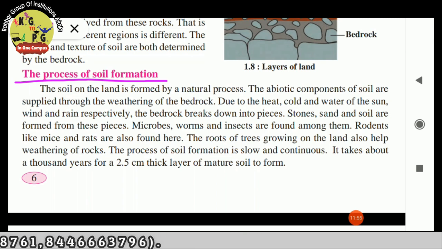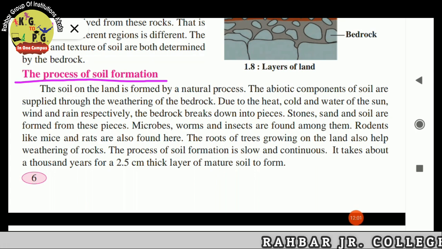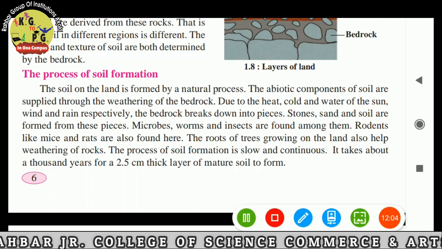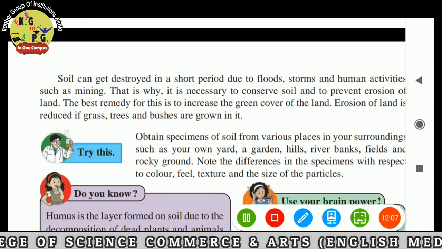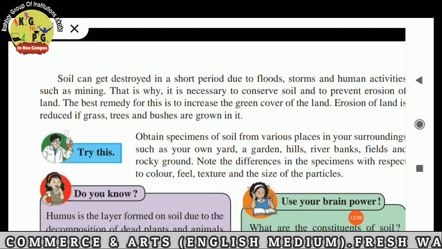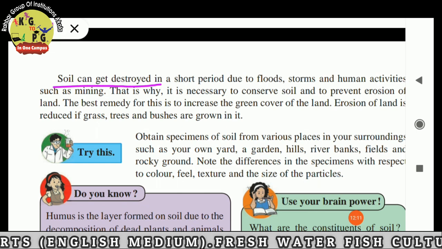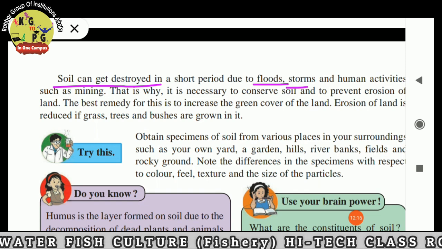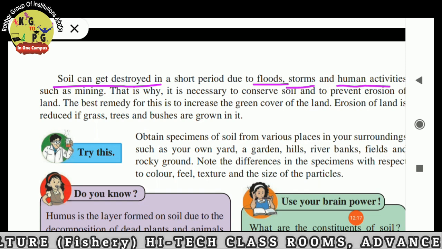It takes about 1,000 years for a 2.5 centimeter thick layer of mature soil to form. Soil can get destroyed in a short period due to floods, storms, and human activities such as mining.